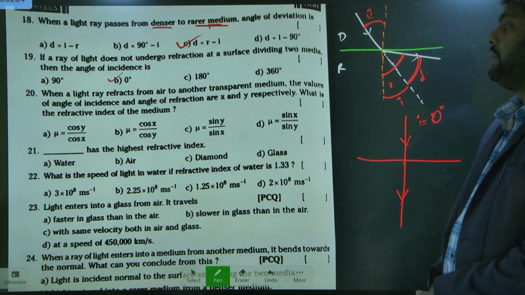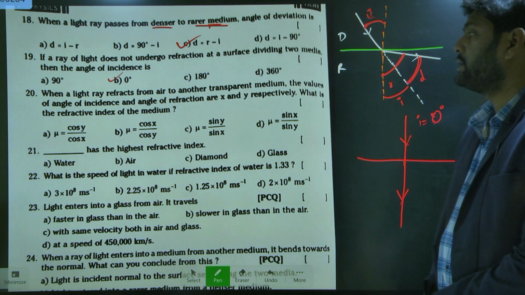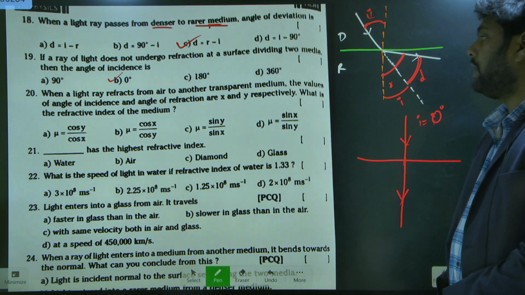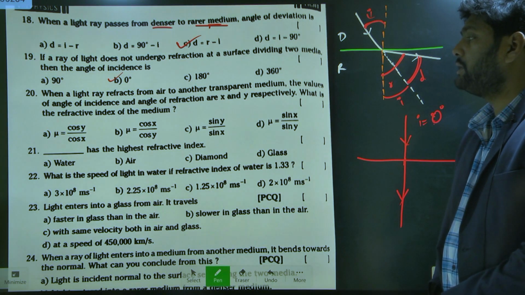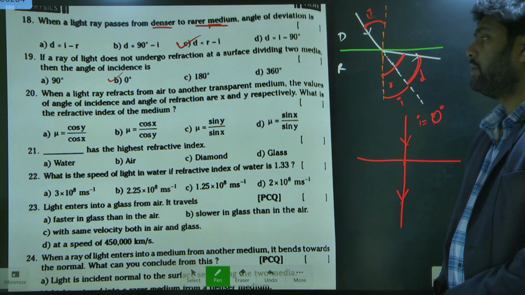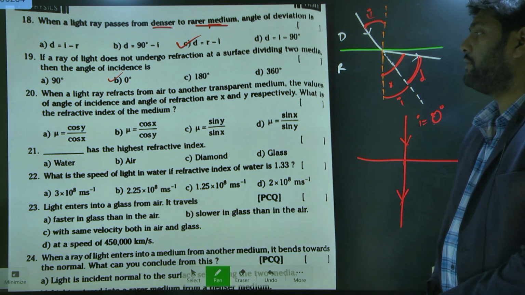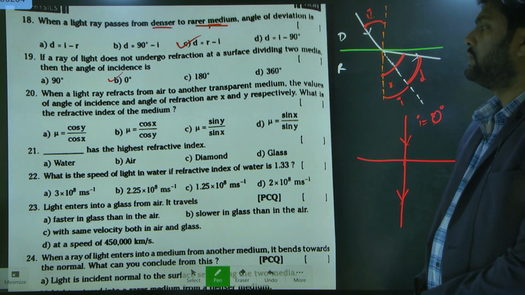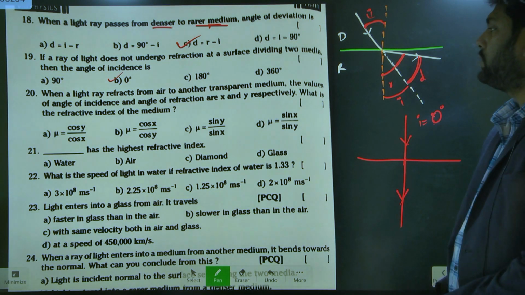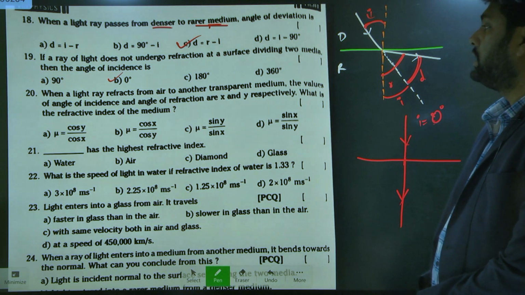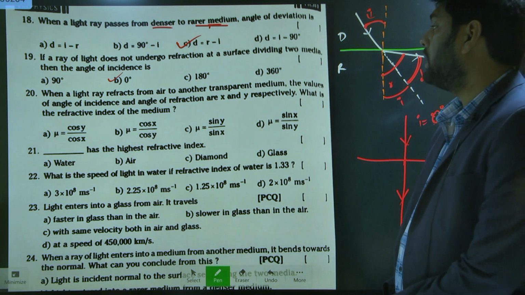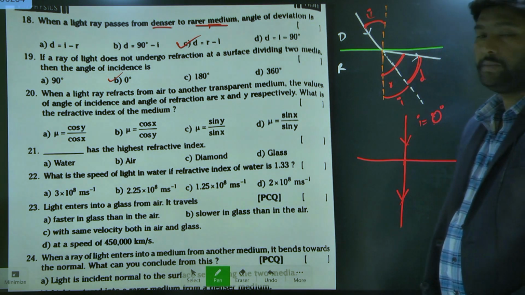Next, when a light ray refracts from air to another transparent medium, the values of the angle of incident and angle of refraction are x and y respectively.